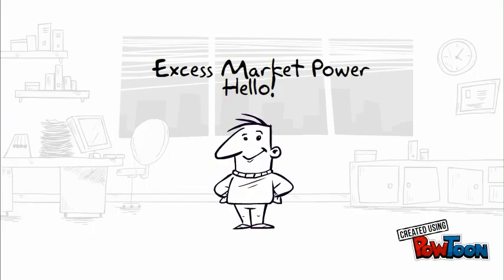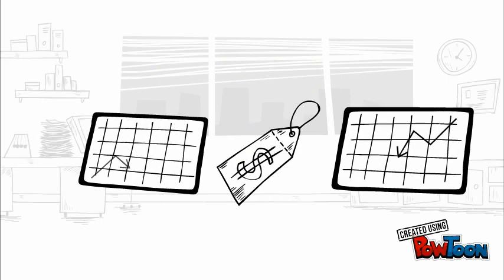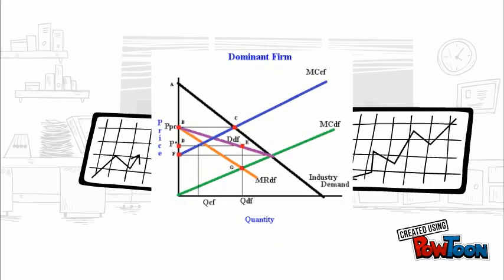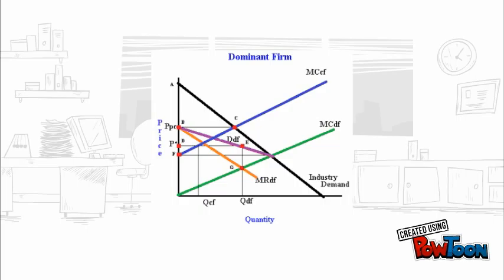Hello, today we are going to be presenting what happens when there is a risk of excess market power. Excess market power refers to when a firm has the ability to control the price of their product. They can control the quantity of demand represented by the purple line in the graph. And in order to make more profits, dominant firms make it so that their marginal revenue, orange line, is equal to their marginal cost, green line.